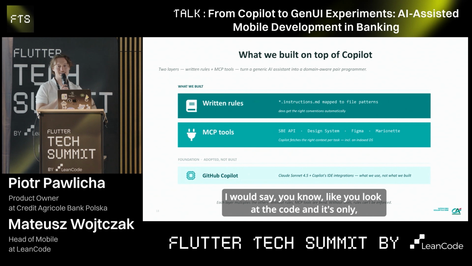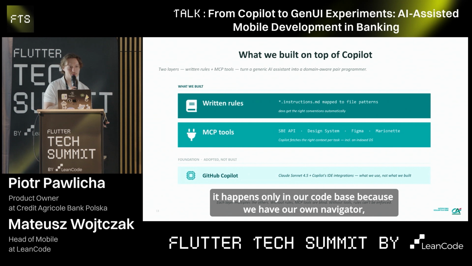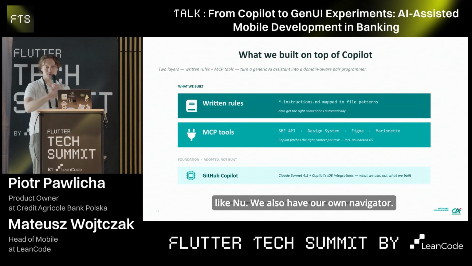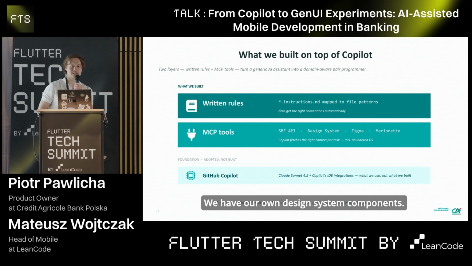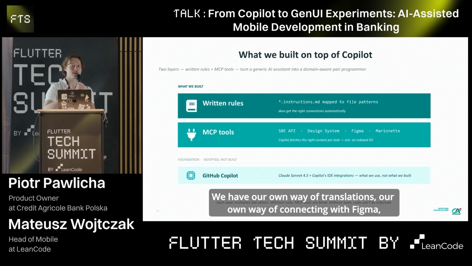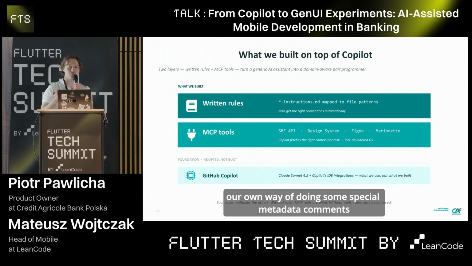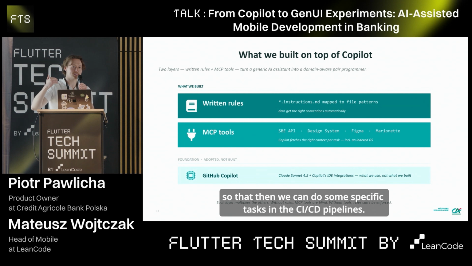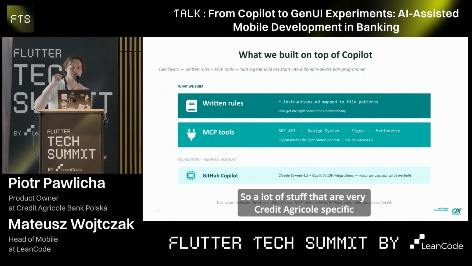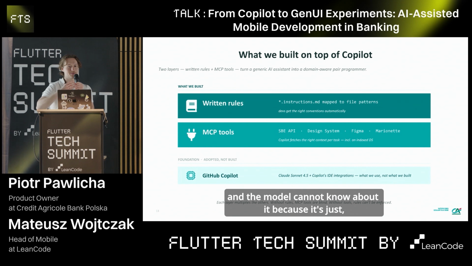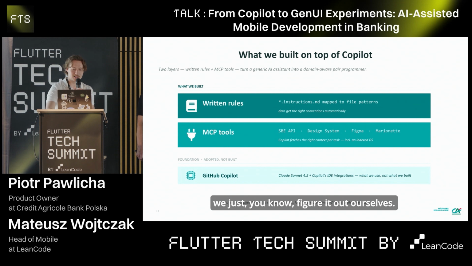You look at the code and it happens only in our code base, because we have our own navigator. We also have our own design system components. We have our own way of translations, our own way of connecting with Figma, our own way of doing some special metadata comments, so that we can do some specific tasks in the CI/CD pipelines. So a lot of stuff that is very Credit Agricole specific, and the model cannot know about it, because we just figured it out ourselves.